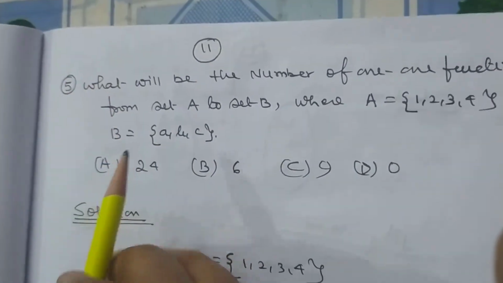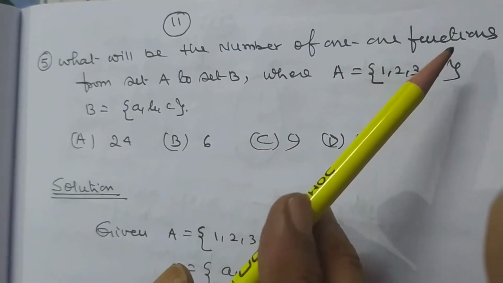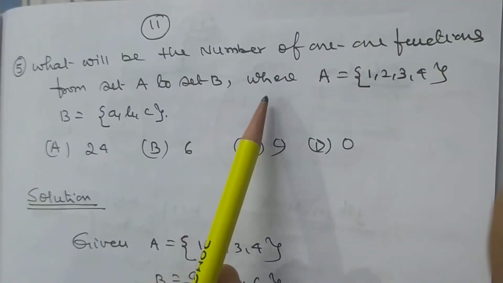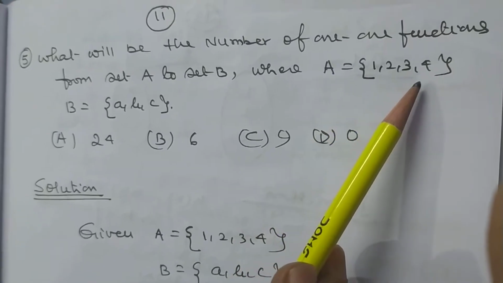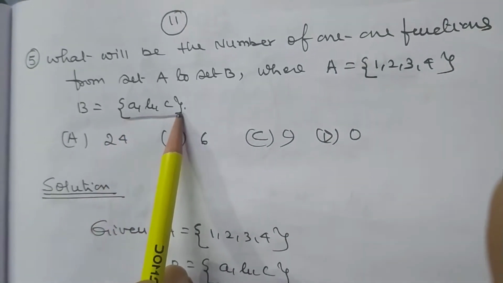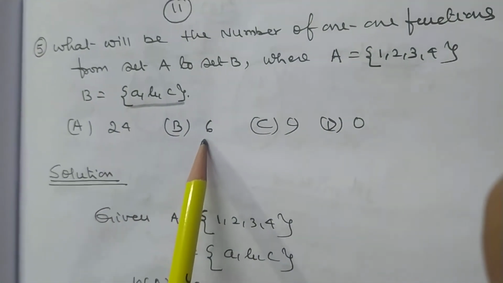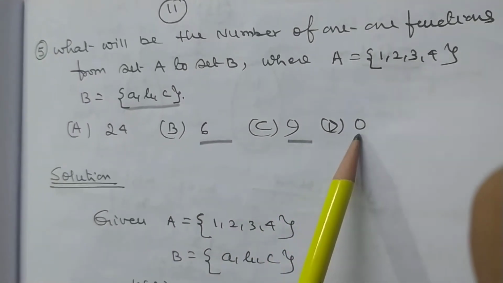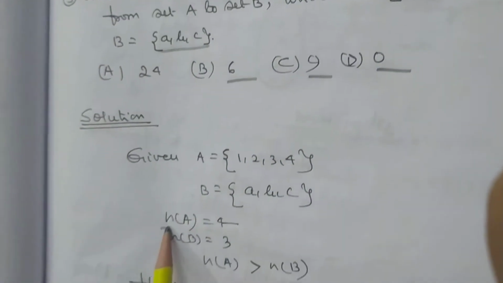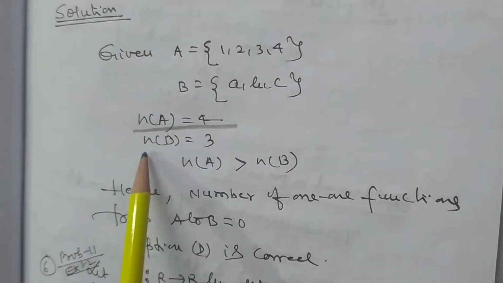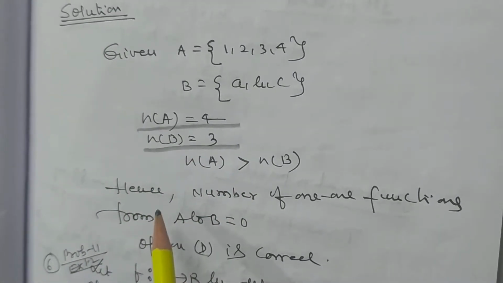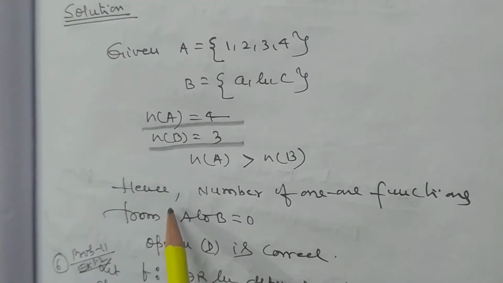Now, what will be the number of 1-1 functions from A to B, where A is equal to 1, 2, 3, 4 and B is equal to a, b, c? Options: 24, 6, 9, 0. My dear students, the cardinal number of A is equal to 4 and the cardinal number of B is equal to 3. So 1-1.